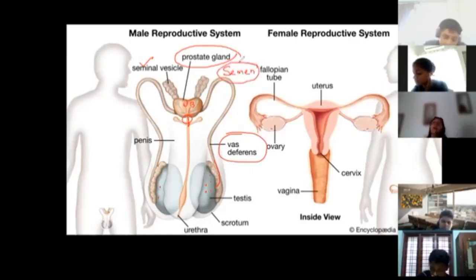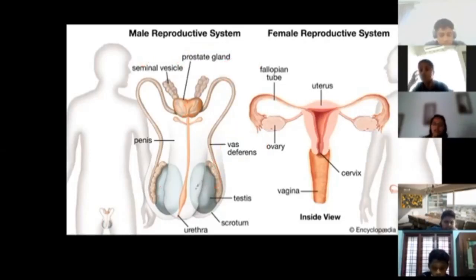All right, now why do prostate gland and seminal vesicle pour their secretions over the sperm? This is in order to nourish the sperm. Because sperm has a long journey, my ladies and gentlemen. They have to jump from Kerala to Sri Lanka, a lot of distance to cover. So they need energy. So the same semen is going to nourish the sperm as well as lubricate. It is going to give a fluid medium so that the sperm can travel easily. Okay. So 2 reasons for which this particular secretion is there. Okay. So we'll just go through the note so that you guys are familiar with the note as well.